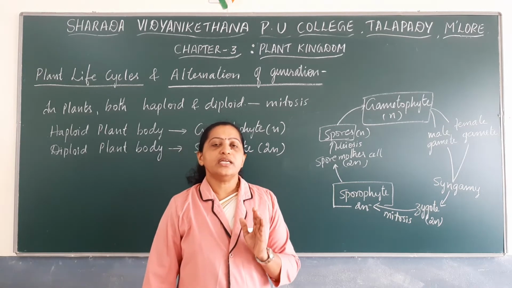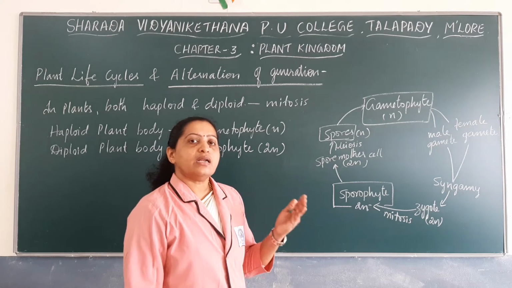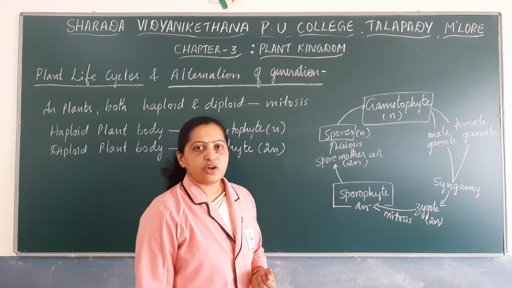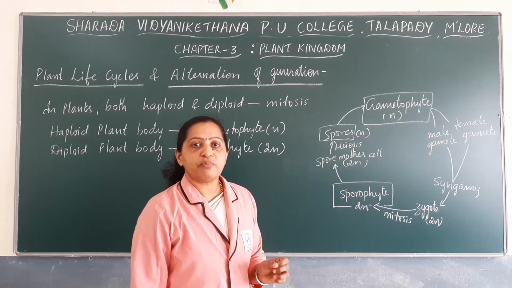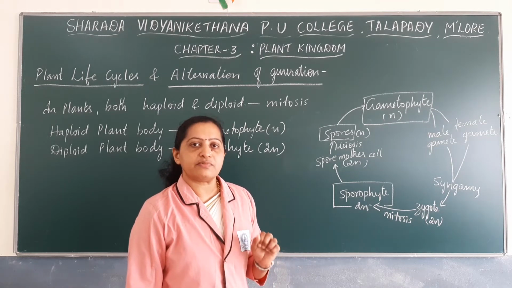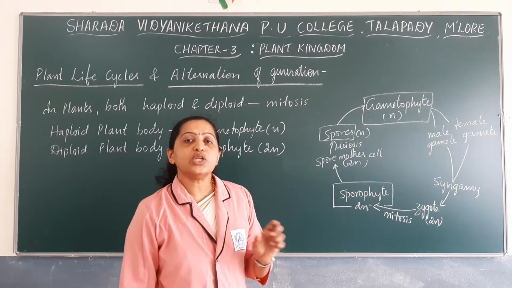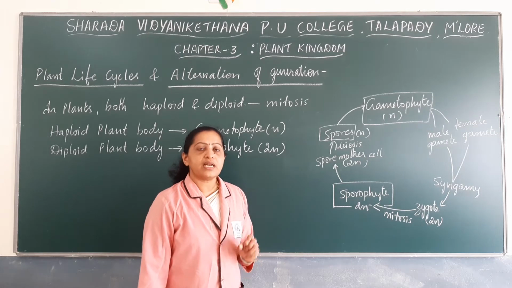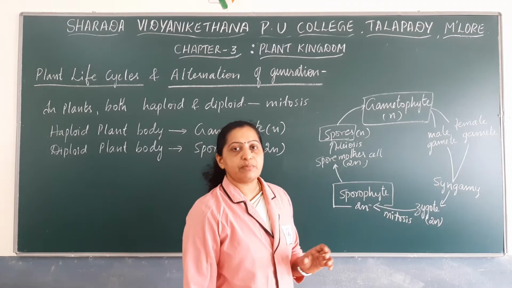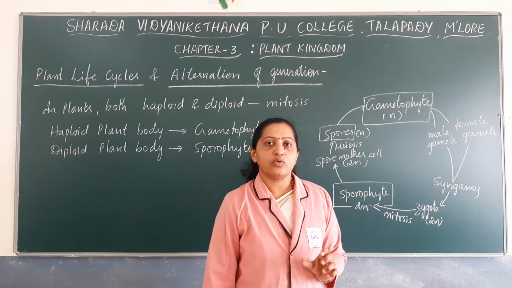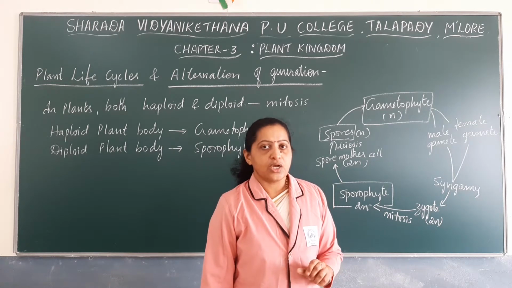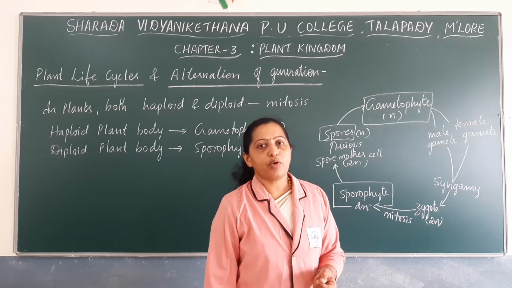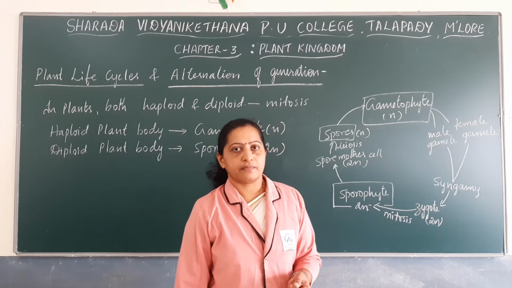Based on different criteria, there are three different patterns of life cycle. There are certain groups of plants which exhibit a pattern known as haplontic, certain groups which exhibit a diplontic life cycle, and certain groups which exhibit a life cycle pattern known as haplodiplontic. Next, let us discuss haplontic, diplontic and haplodiplontic patterns of life cycle.